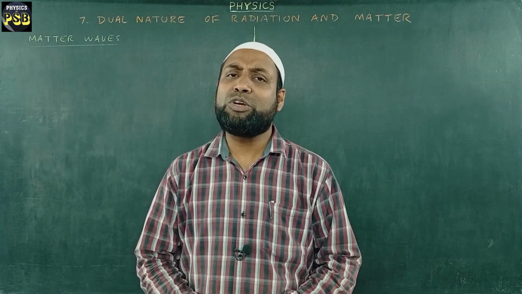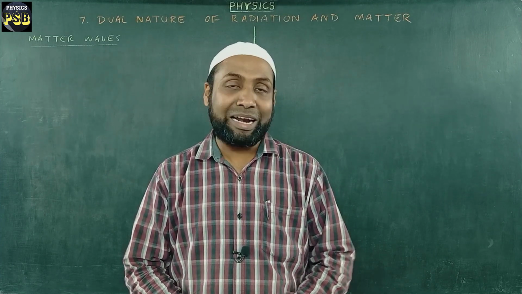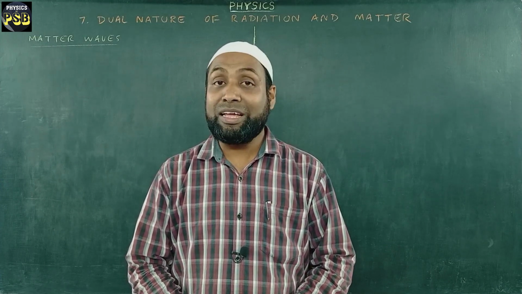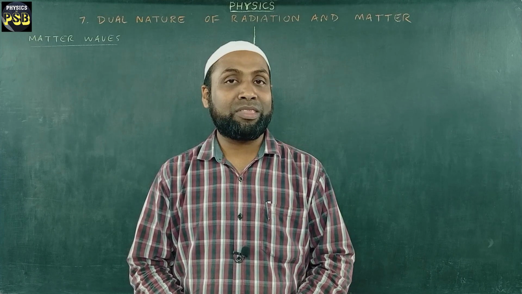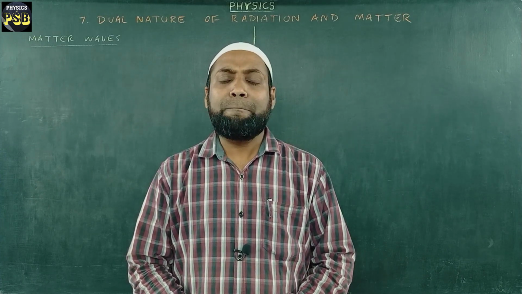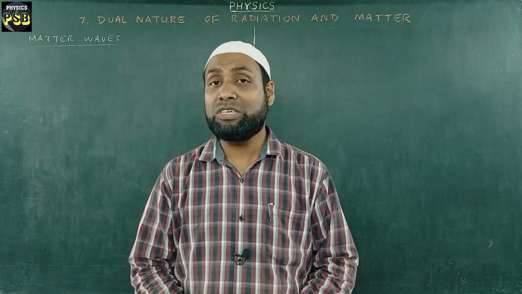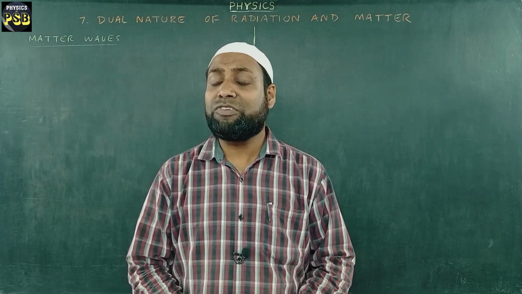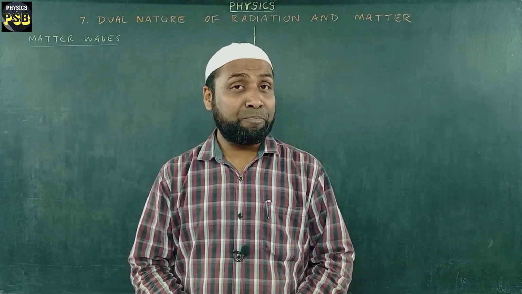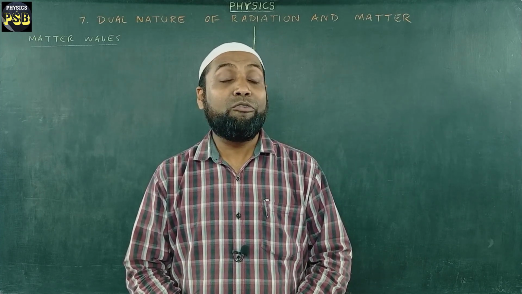This wave particle duality of radiation was extended to matter particles by a French physicist Louis de Broglie in the year 1924. According to him, particles like electrons, protons, and neutrons, which are in motion, are associated with a wave. He named these waves as matter waves or de Broglie waves.